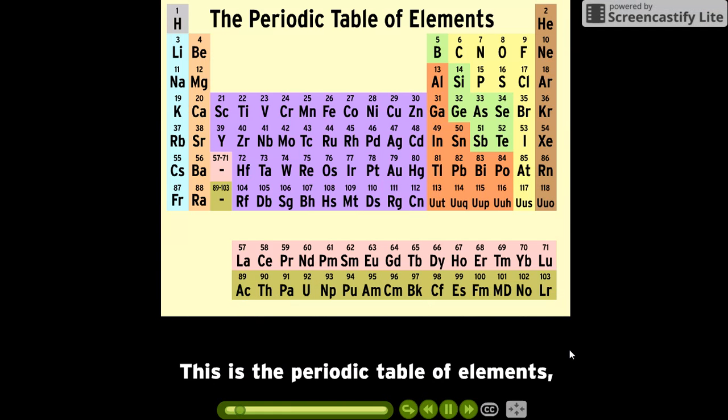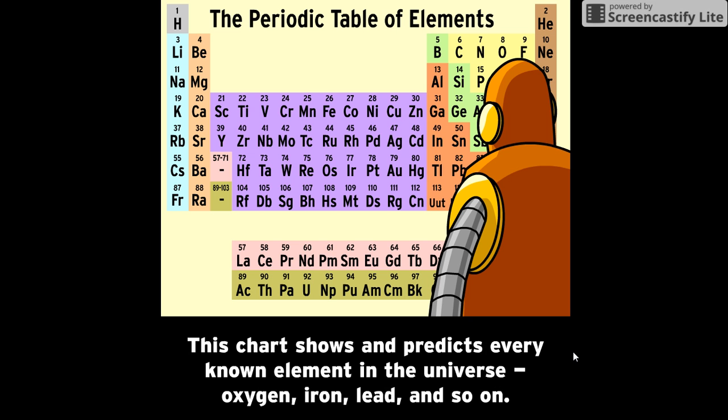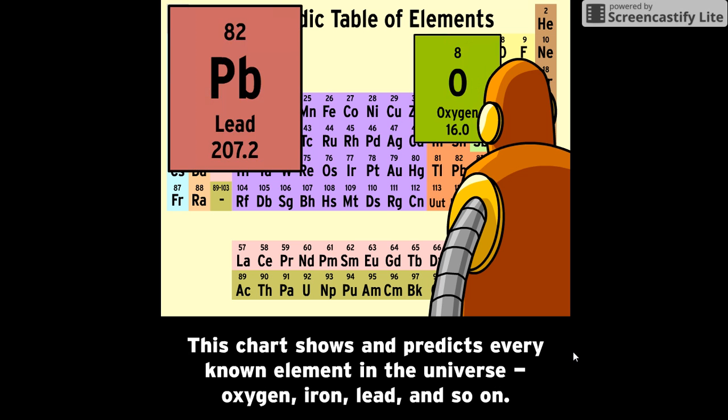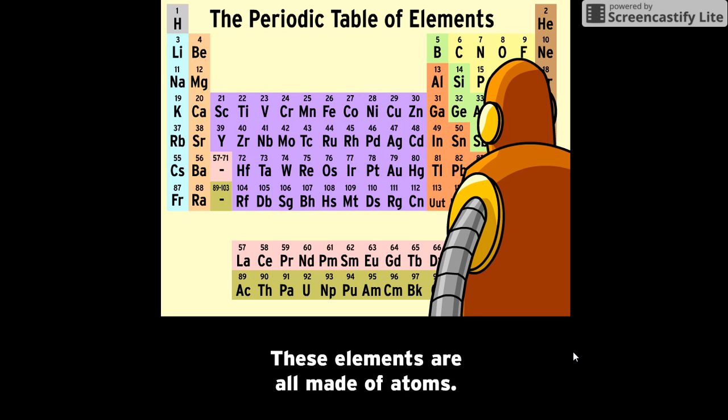This is the periodic table of elements, and when you take chemistry, it becomes your best friend. This chart shows and predicts every known element in the universe: oxygen, iron, lead, and so on. These elements are all made of atoms.